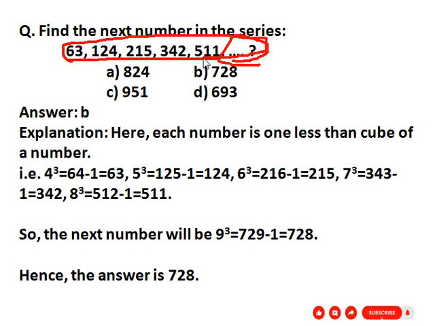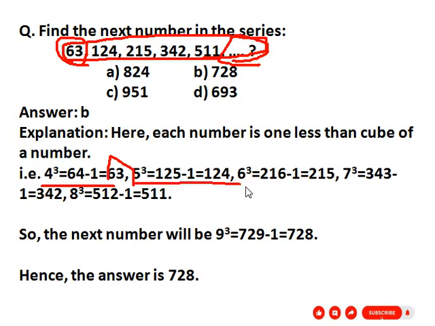Which pattern? See the first number, 63. 63 is 4 cube minus 1, that is 64 minus 1 equals 63. Second number, 124: 5 cube minus 1, that is 125 minus 1, 124.